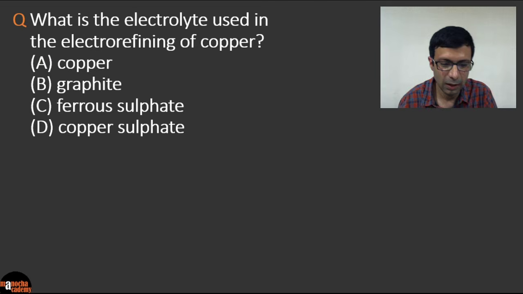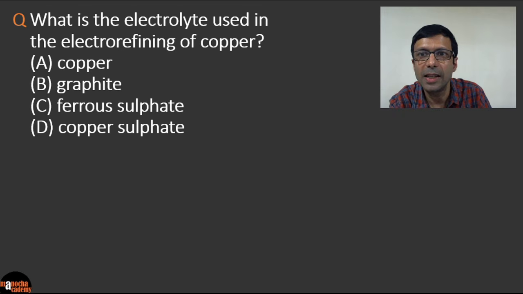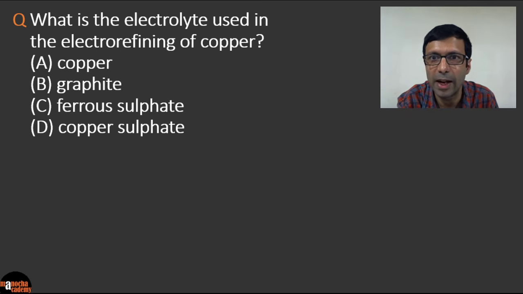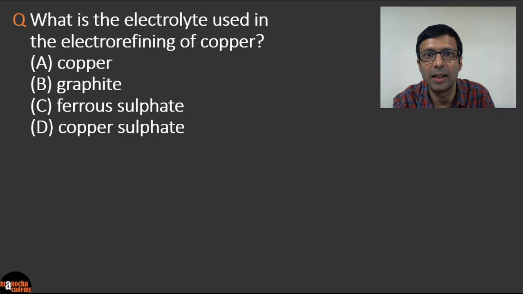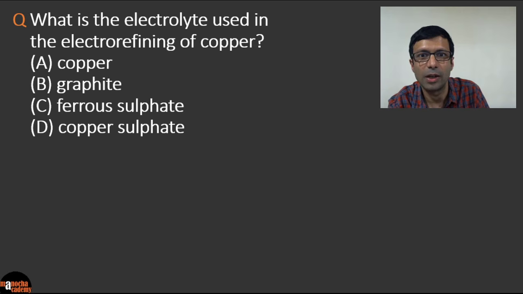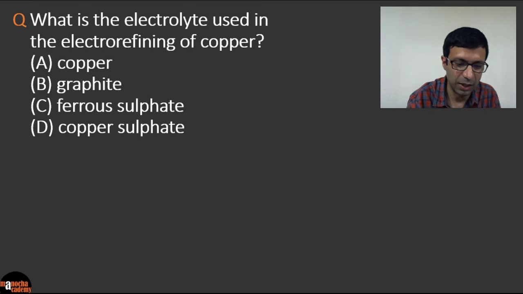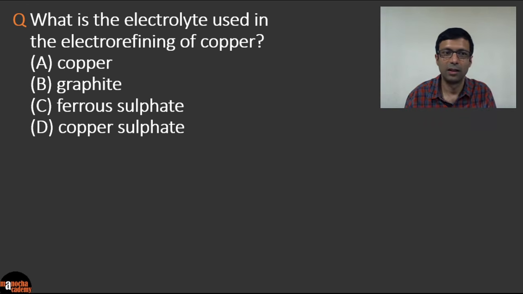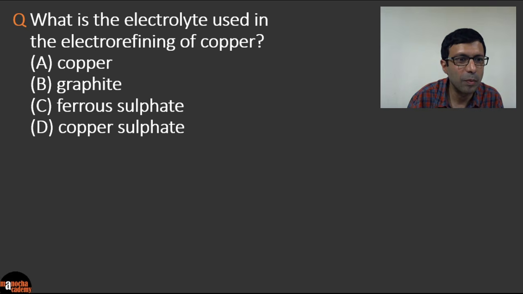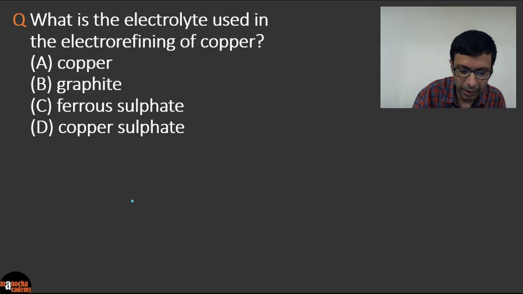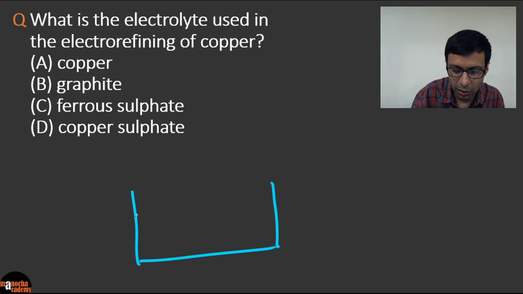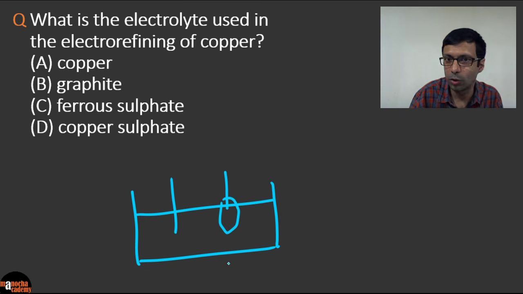Great. The next question says, what is the electrolyte used in the electrorefining of copper? So is it A, copper, B, graphite, C, ferrous sulfate, or D, copper sulfate? So what is the electrolyte used here? What do you think? So I see a lot of people are writing D. I see some C's also, okay? Because remember in the electrorefining of copper sulfate, right? So you have an electrolyte and then you have the cathode and then the impure anode, remember?